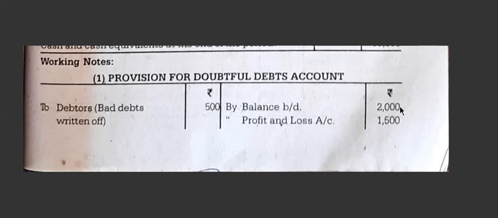Next comes closing balance. Then they have charged to profit and loss account. See, it is charged to profit and loss account 1,500. Then bad debts written off is there.